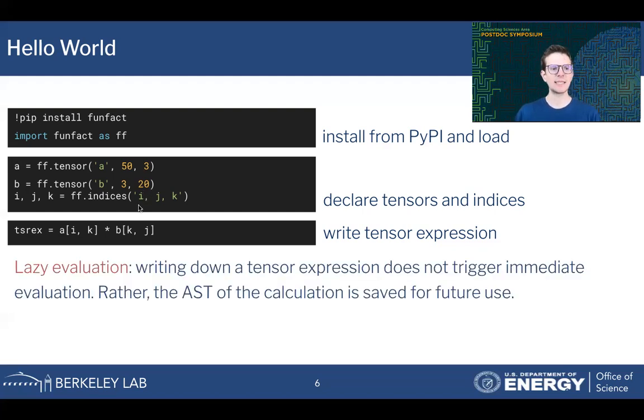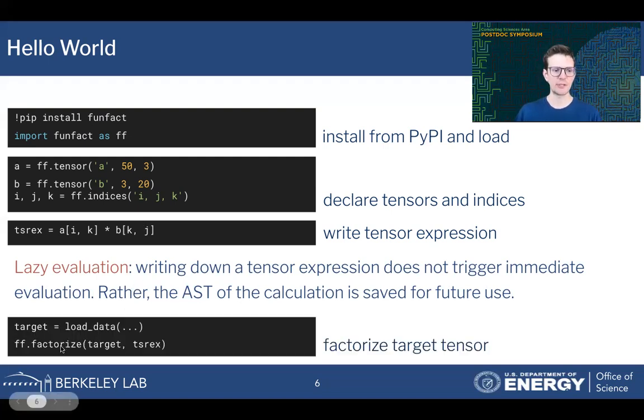And when you write this tensor expression in FunFact, it won't do a lot of calculations in the backend yet. Instead, it relies on a lazy evaluation model. It will store the abstract syntax tree of this tensor expression for when it's actually used in future calculations. So when it's used, for example, in our factorize method. So we can load some target data and then immediately use our factorize method to optimize this tensor expression for the target data and find a low rank approximation of this target data. So it can be used in just a few lines of Python code.